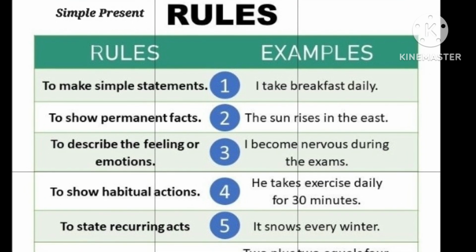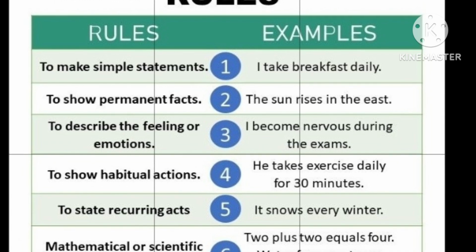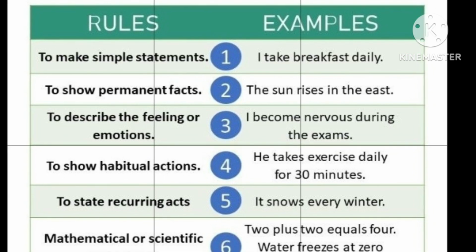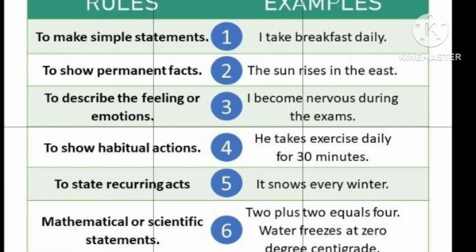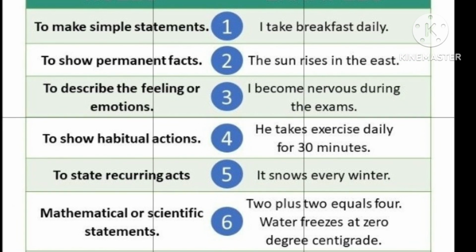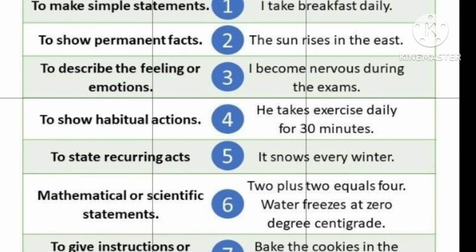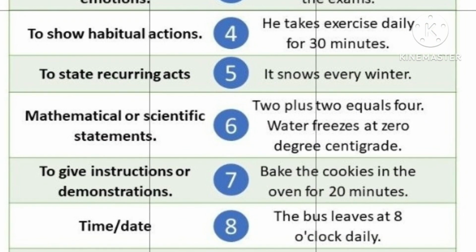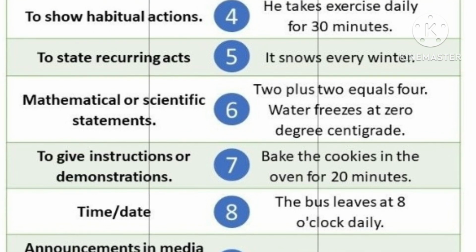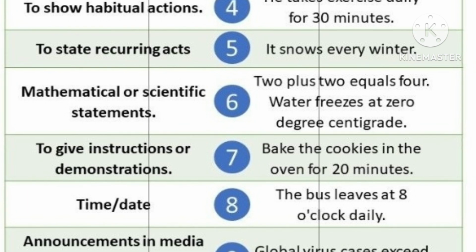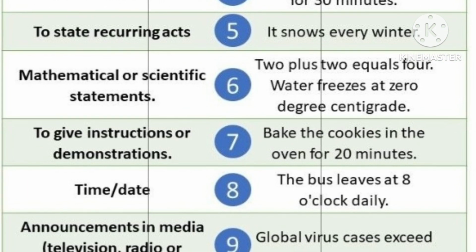We can use these rules to make simple statements, to show permanent facts, to describe feelings or emotions, to show habitual actions, to state recurring acts, mathematical or scientific statements, to give instructions or demonstrations, time or date, announcements in media or television, radio, or even newspaper, etc.